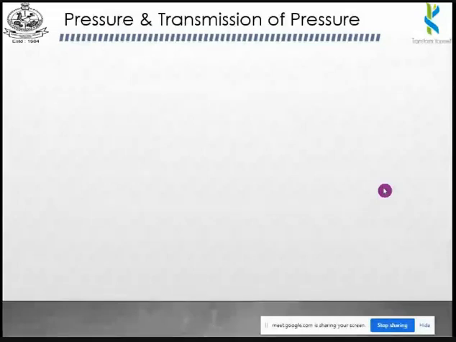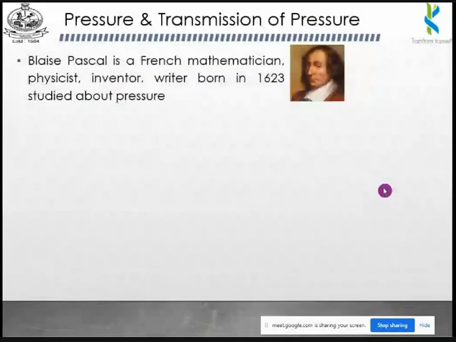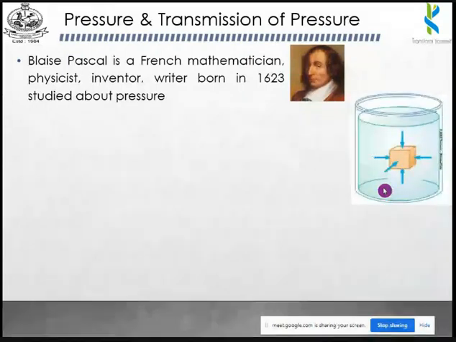Before starting this particular topic, we need to know about the scientist who invented Pascal's law. The name of the scientist is Blaise Pascal. He was a French mathematician, physicist, inventor and also a writer. He studied pressure in 1623. That is how Pascal's law was derived. We know this Pascal's law very well from our school days onwards.